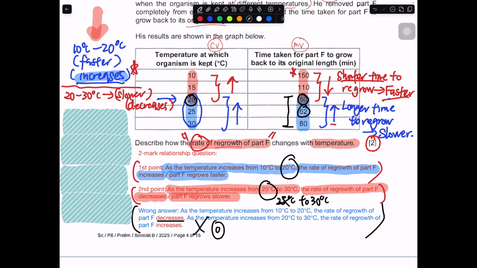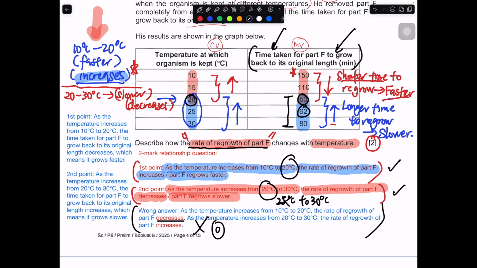So there's another way to write it. Some people prefer to use this, where they talk about the rate of regrowth. This is a longer answer, but it is accepted if you still want to use the table. But this one is more preferred because it is direct and straightforward. You can just use whatever term they give you directly in the question.